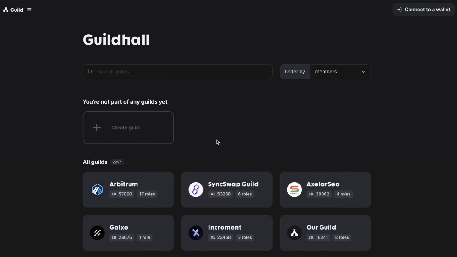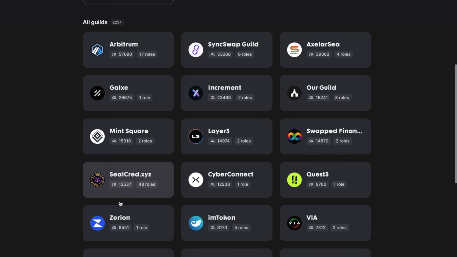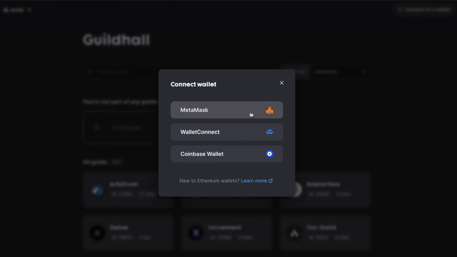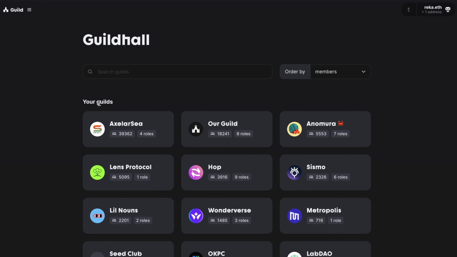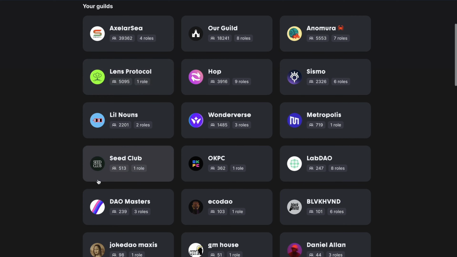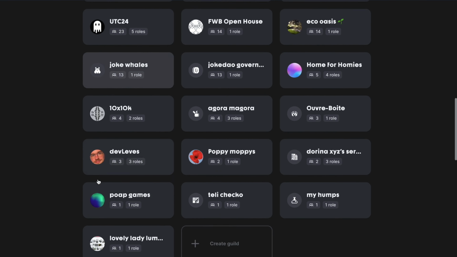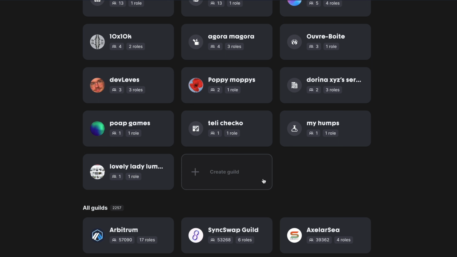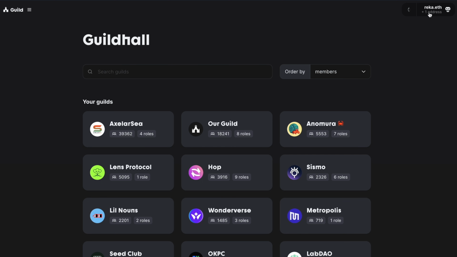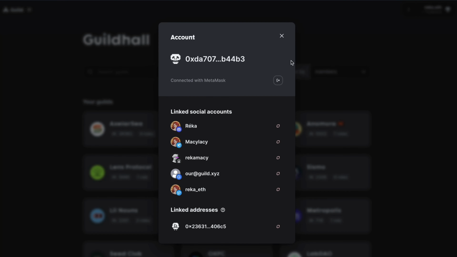Here's our guild hall or explorer to browse all the guilds. After connecting your wallet, which I'm going to do right now, you can see all the guilds that you're a member or owner of here at the top. Here for me it's a ton because, you know, I'm the guild mommy. And also here at the top, you can see our account section in the corner. Here's where you can see all the different connected wallet addresses or social accounts that you can connect or disconnect. We have multi-address support as well, so you don't have to worry about which address your NFT or tokens are in. We'll manage that for you.